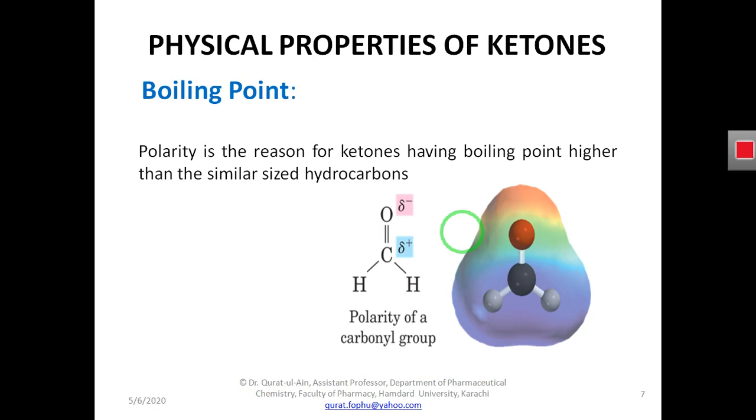So why do ketones have a higher boiling point? The reason is that a ketone is a polar molecule. And why is it polar? Because of the partial positive and partial negative charges on the carbon and oxygen atoms respectively within the carbonyl group. The carbonyl group has a partial positive charge on the carbon atom and a partial negative charge on the oxygen atom.